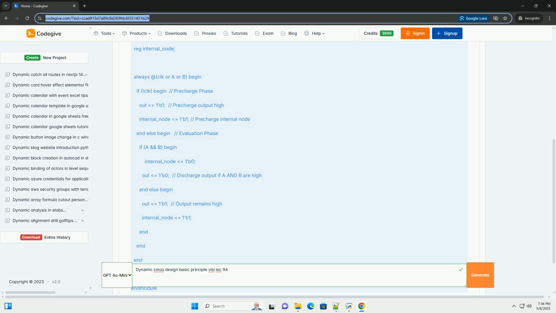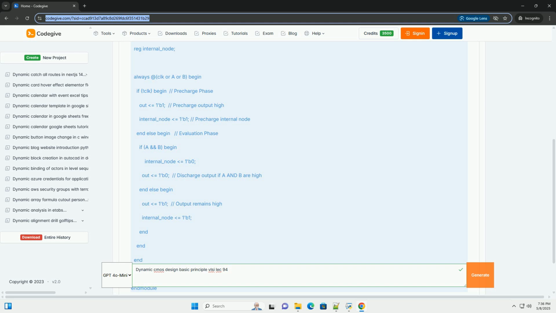This is especially critical when the output is supposed to remain high. This is often mitigated by precharging all internal nodes of the evaluation logic to VDD during precharge. Clock feed-through: the clock signal can capacitively couple to the output node, causing noise and potentially affecting the logic level. Leakage: even when the NMOS network is supposed to be off, small leakage currents can slowly discharge the output node.